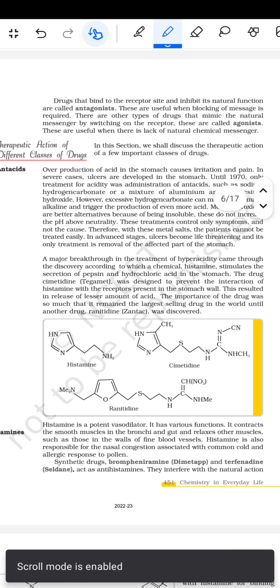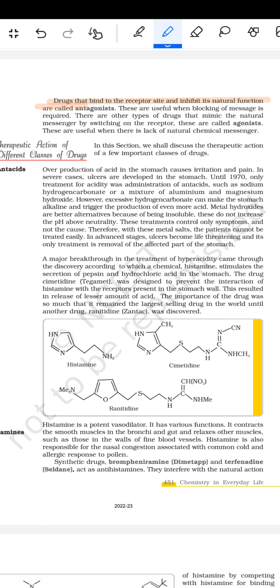फिर इधर दिया है कि drugs that bind to the receptor site and inhibit its natural function are called the antagonists. These are useful when blocking of the message is required. There are other types of drugs that mimic the natural messenger by switching on the receptor. These are called the agonists. These are useful when there is a lack of the natural chemical messenger.